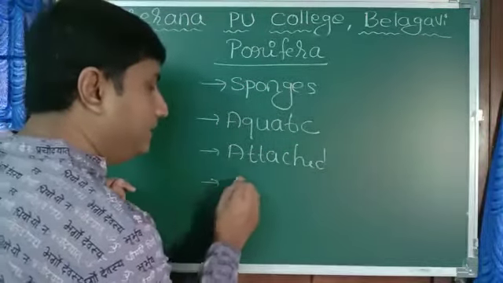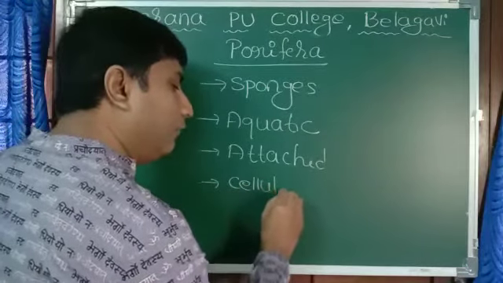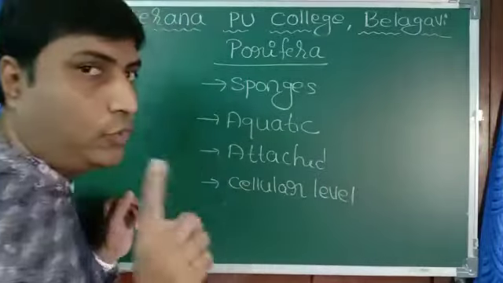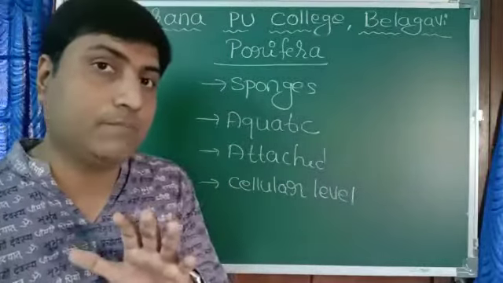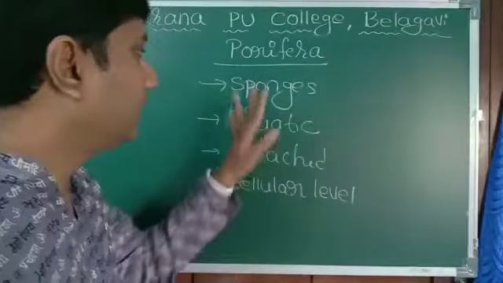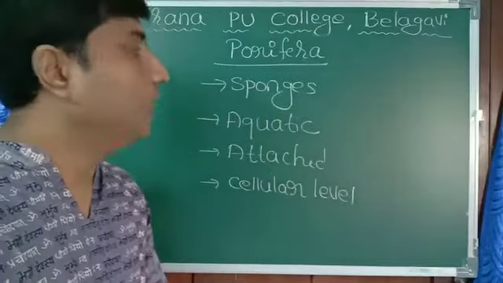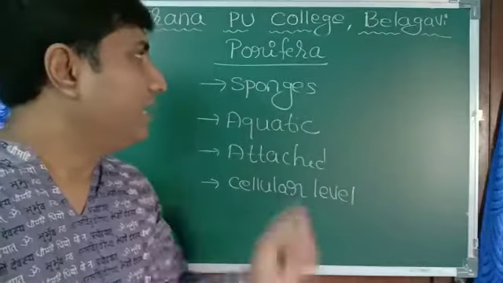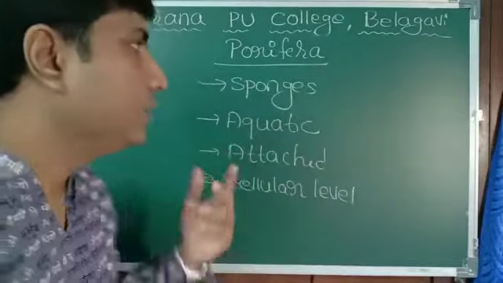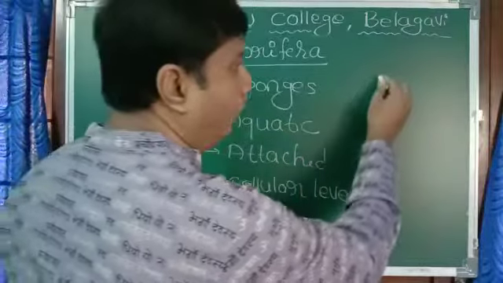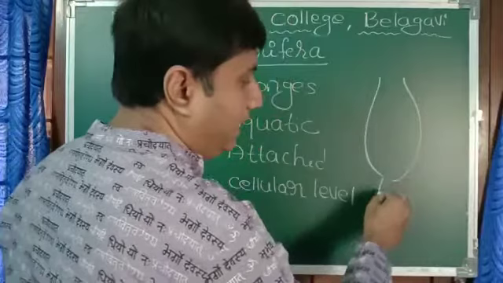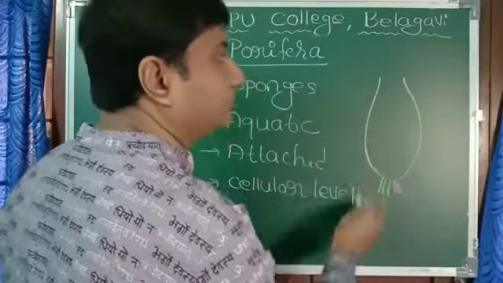Then they exhibit cellular level of organization. Already I told you what cellular level of organization is. Though many cells are there, cells never combine to form tissue. Now if we take one example of sponges, there are many examples, Leucosolenia, Scypha and many more. I'll take one example. It looks somewhat like this. It is attached to the substratum.